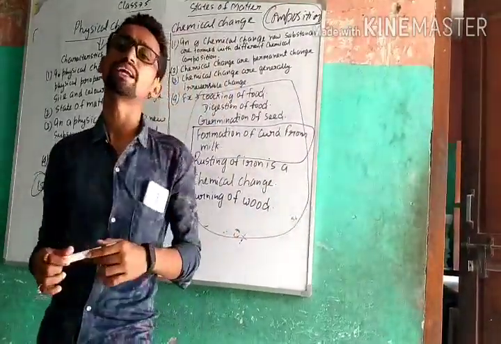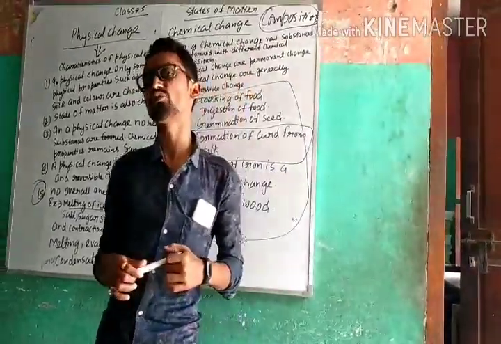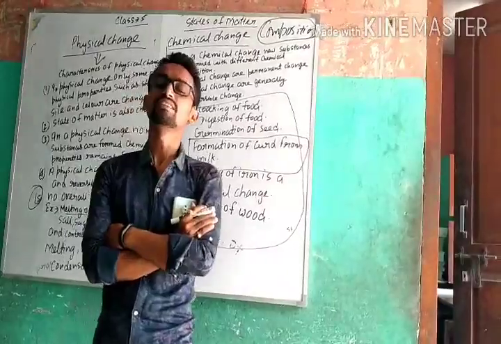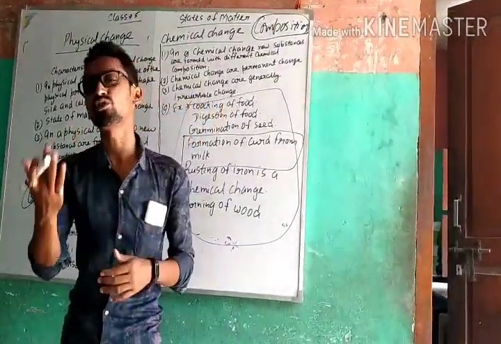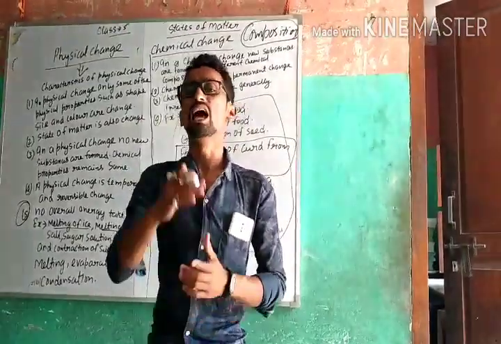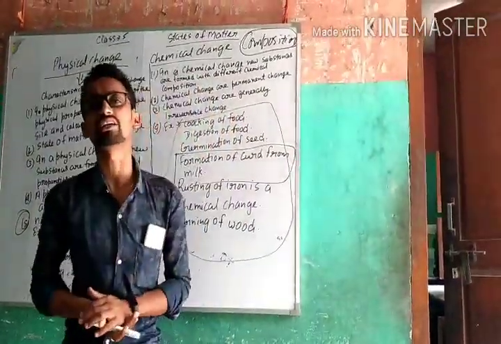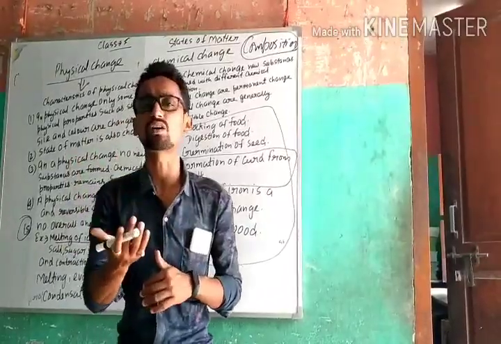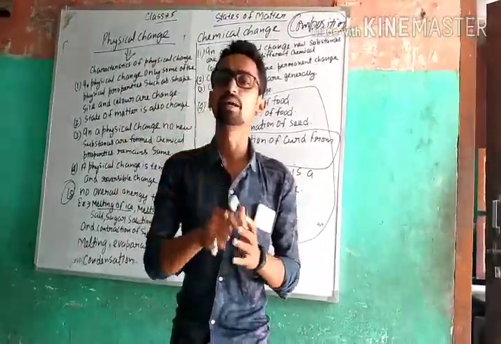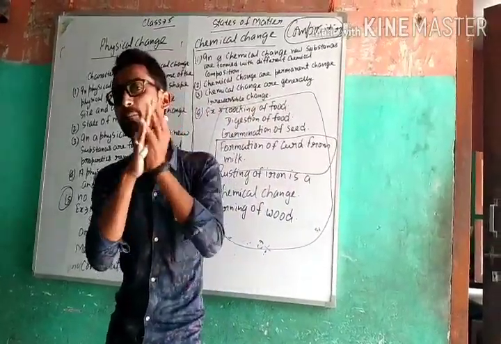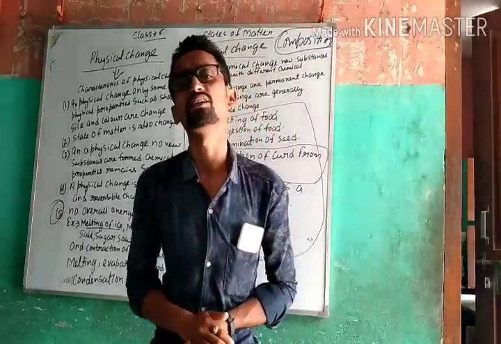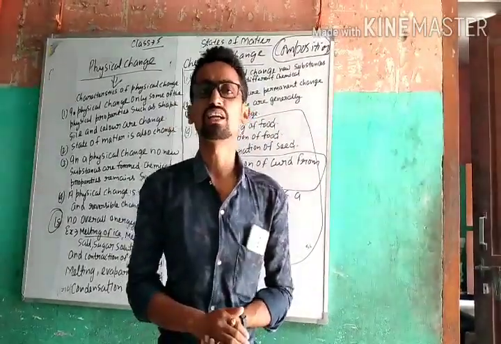Now we also have rusting of iron. You have all seen that when iron is left exposed to moist air, it reacts with atmospheric oxygen as well as the humidity present in the air and forms a reddish brown substance known as ferric oxide on it, and it can never be brought back to its original state. That's why rusting of iron is also a chemical change.